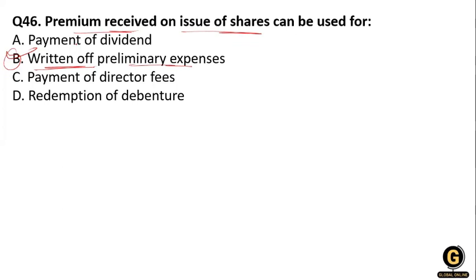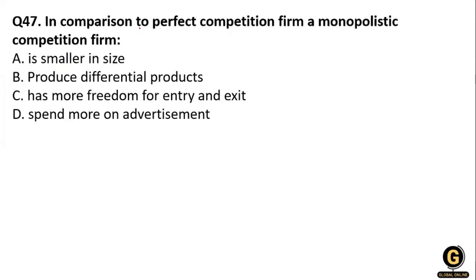So here the securities premium account can be used for the write-off of the preliminary expenses of the company, and for the expenses of issue of shares and debentures, such as commission paid or discount given on the issue of shares. That's why the premium received on issue of shares will be written off against the preliminary expenses.